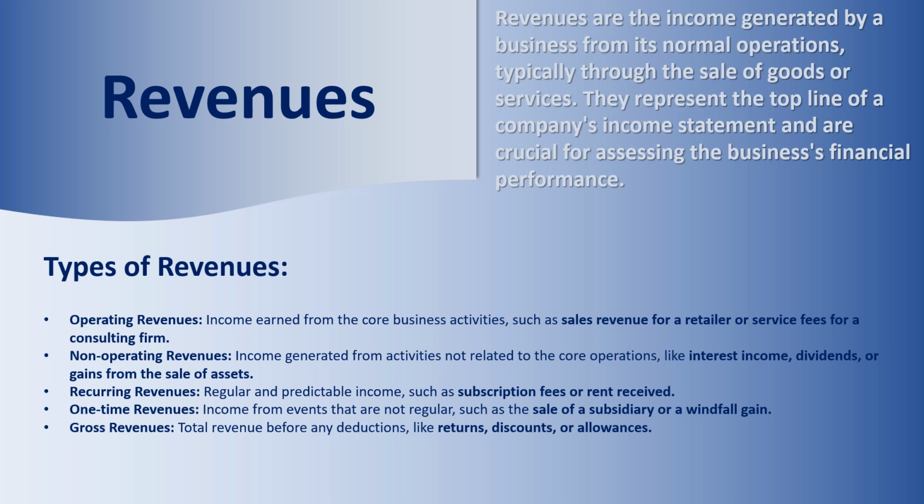One-time revenues. Income from events that are not regular, such as the sale of a subsidiary or a windfall gain. Gross revenues. Total revenue before any deductions like returns, discounts, or allowances.